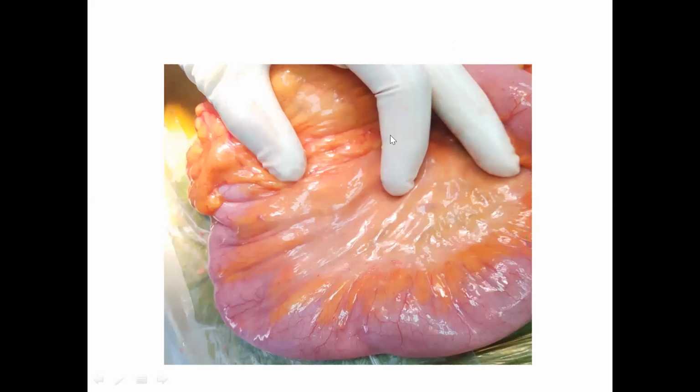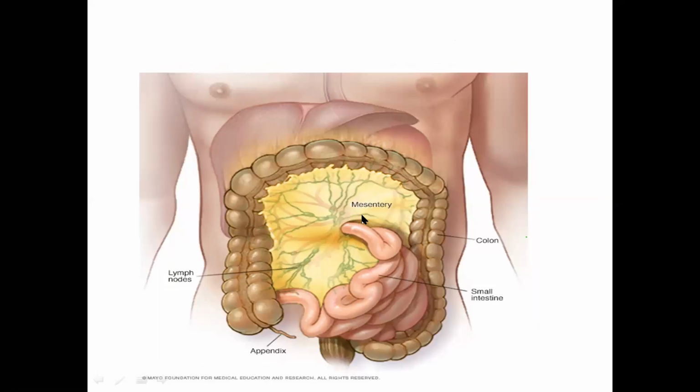One more diagram. Here you can see the encasing of the bowel by the fat from the mesentery. This diagram shows why there is encasing of the bowel by the mesenteric fat. As we know, the mesentery, which is the folds of peritoneum, is responsible for storing fat.